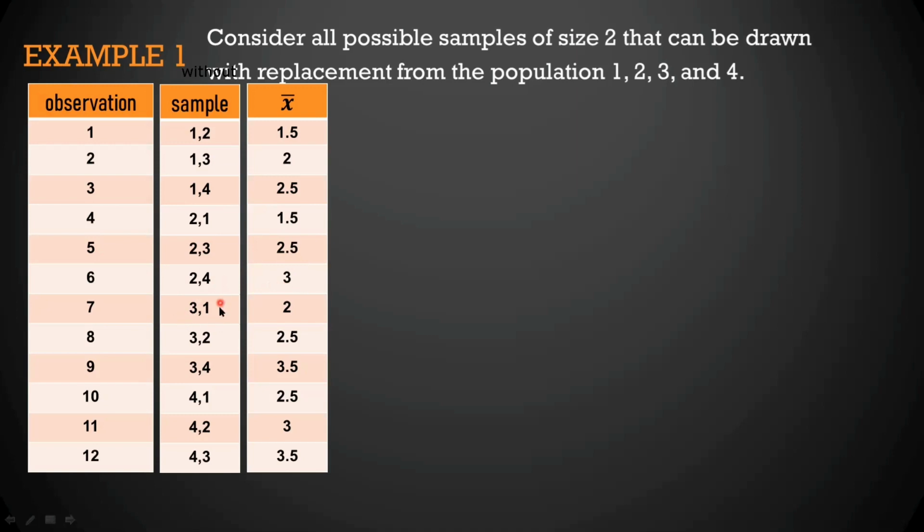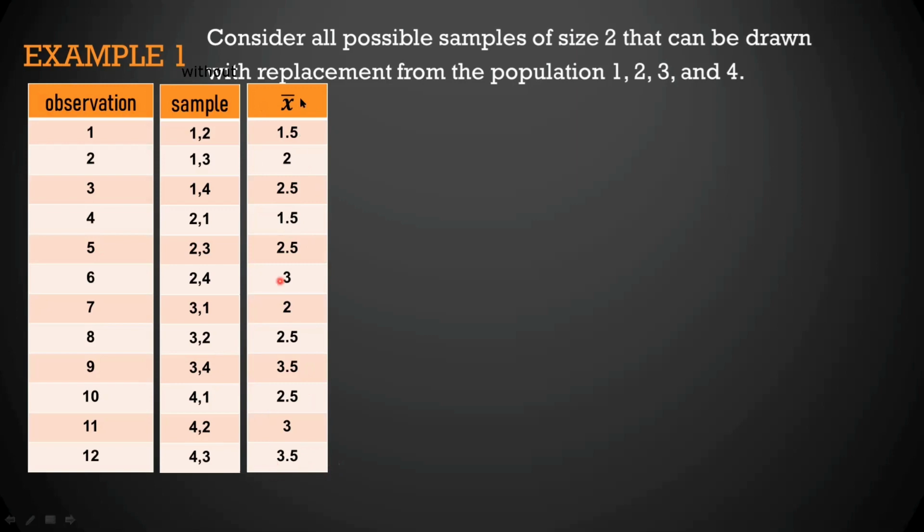3 plus 1 is equal to 4 divided by 2 is equal to 2. 3 plus 2 is equal to 5 divided by 2 is equal to 2.5. 3 plus 4 is equal to 7 divided by 2 is equal to 3.5. 4 plus 1 is equal to 5 divided by 2 is equal to 2.5. And 4 plus 2 is equal to 6 divided by 2 is 3. And 4 plus 3 is equal to 7 divided by 2 is equal to 3.5. So again, before proceeding to another step, i-check muna to. I-double check natin tong mean of the sample natin or the sample mean.